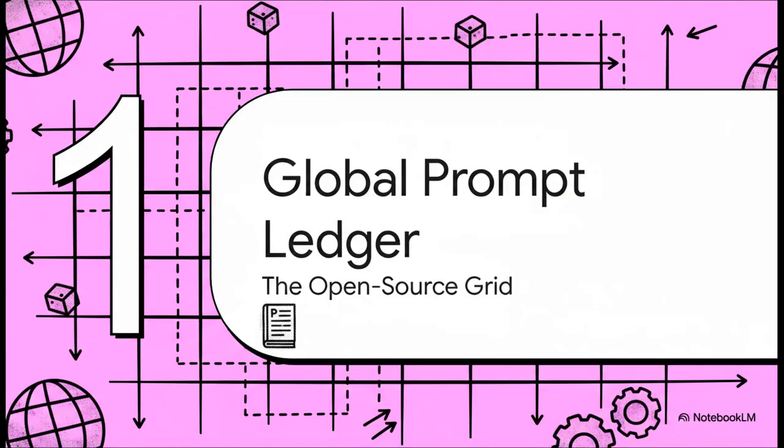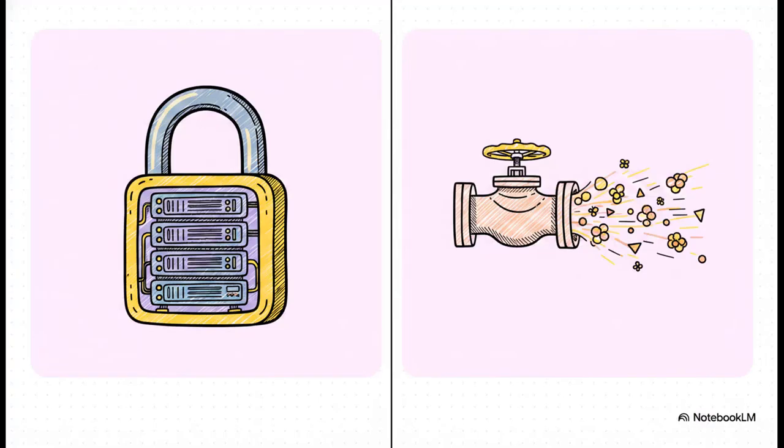All right, Section 1, the Global Prompt Ledger, establishing the open source grid. Let's see how this actually works. The entire ecosystem relies on a really strict dual license architecture. On one side, the MIT license ensures the cybernetic framework, the actual source code, remains totally secure. But then, on the other side, the CC0 Universal license acts as this open valve, ensuring that the telemetry data itself, the actual prompts, flows freely into the public domain. It's just a perfect balance of structural integrity and open source freedom.